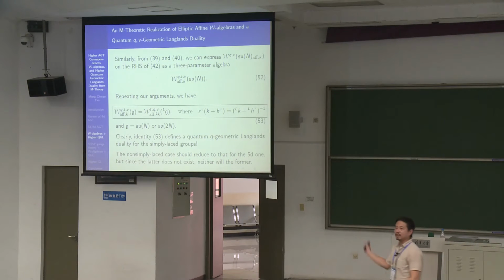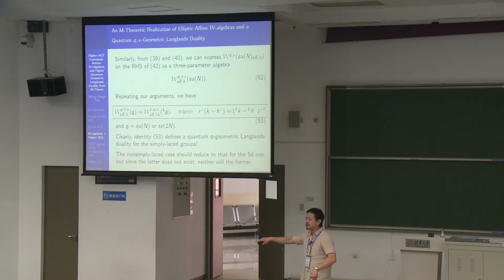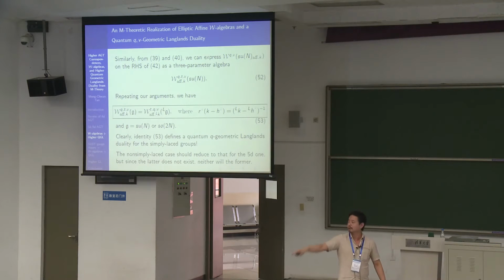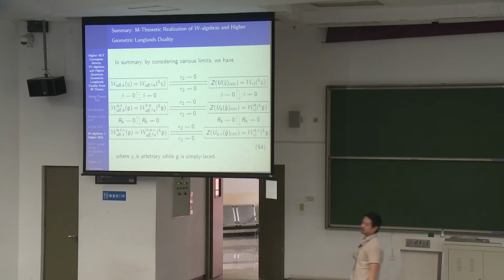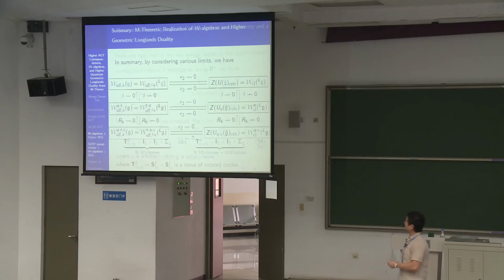And the same thing you can do for 6 dimensions. In 6 dimensions, if you look at the algebra just now, which I skipped over very quickly, there are 3 parameters inside the elliptic Ding-Iohara algebra, and you can write it as such, and using the same reasoning, we can get a similar looking kind of duality. So you can see that you can get all these dualities just by purely physical reasoning. All these dualities will be important for us.